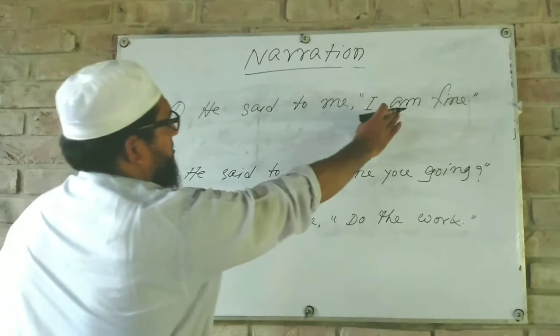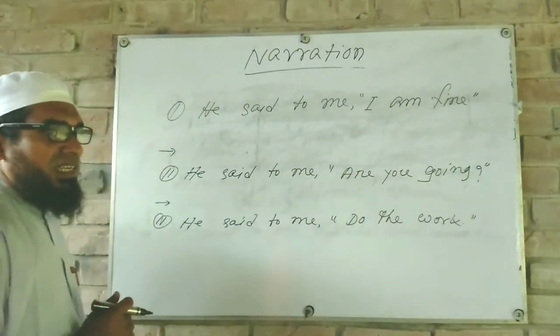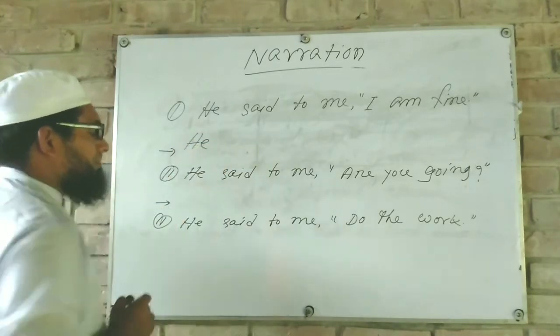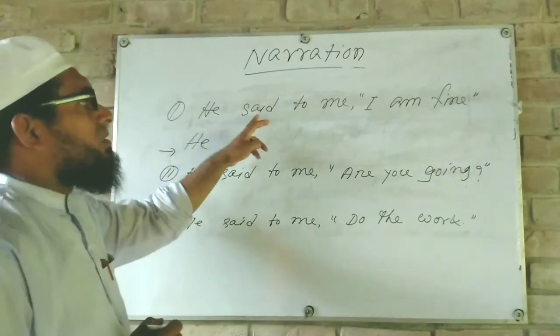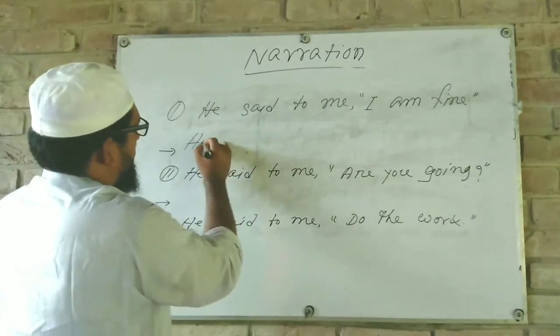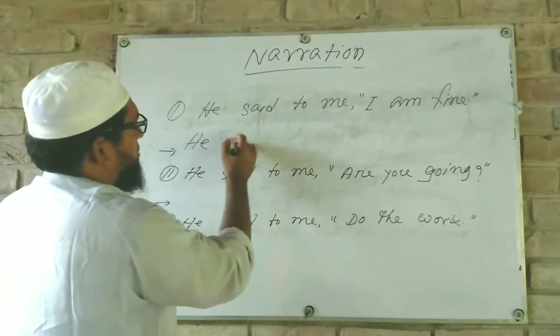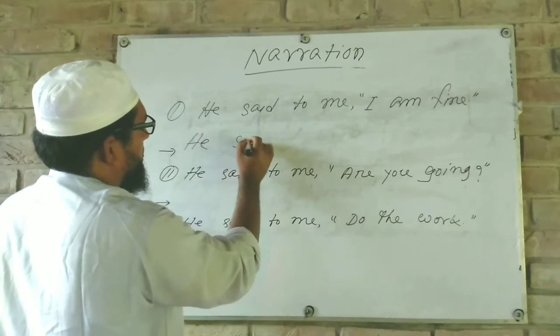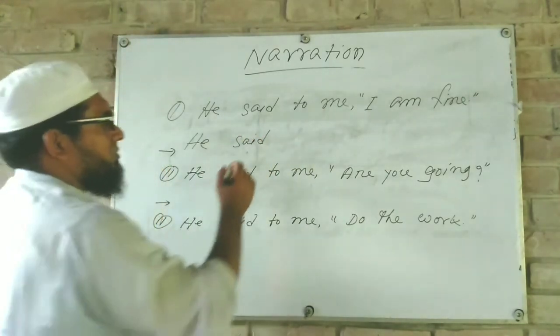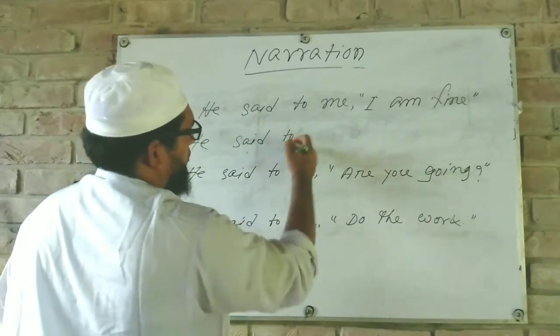If the reported speech is written in an assertive sentence, then first the subject, and if you want to use said, then you have to use to.